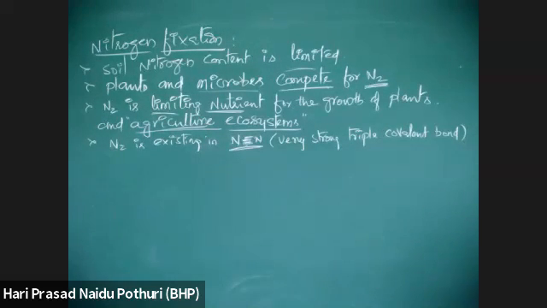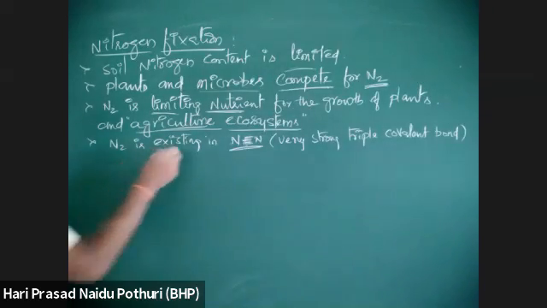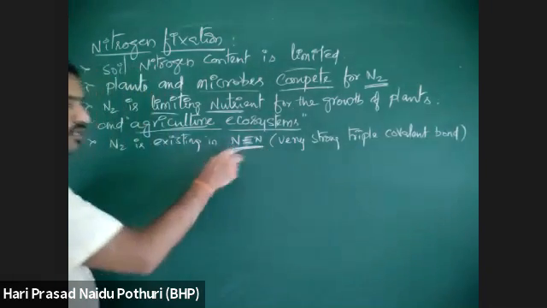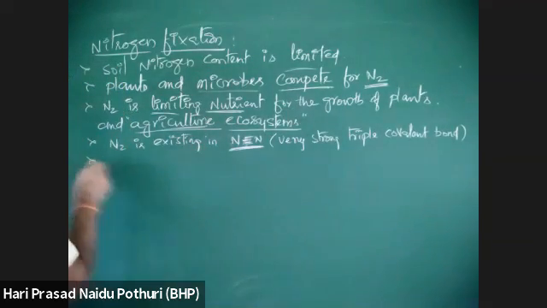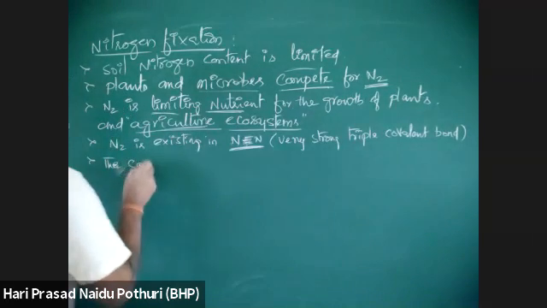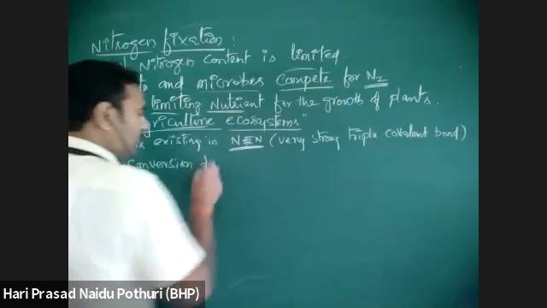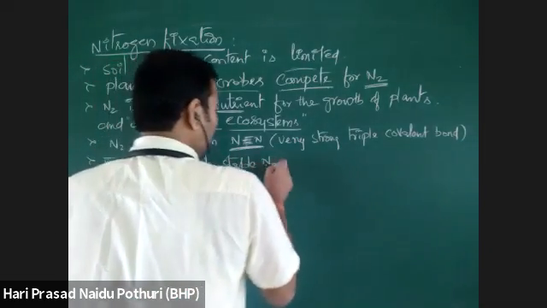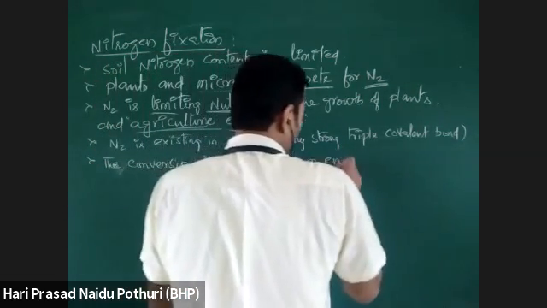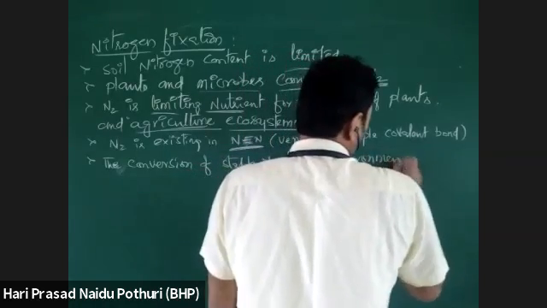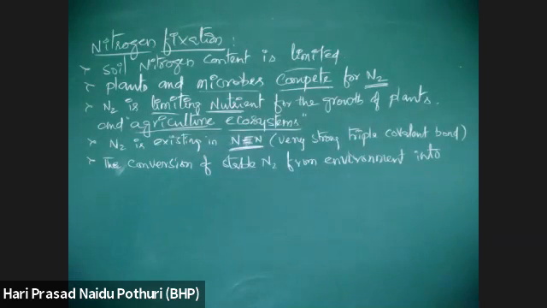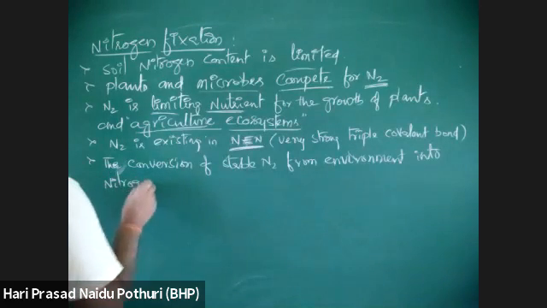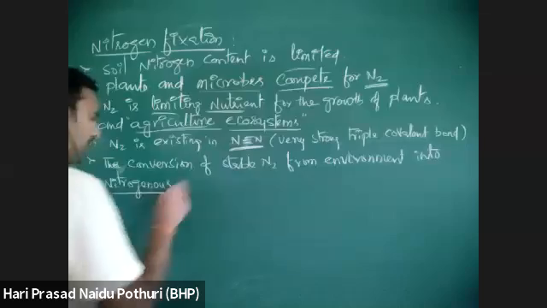So that very strong triple covalent form of nitrogen should be converted into a useful form. That is the conversion of stable nitrogen from the environment into nitrogenous salts, because nitrogenous salts are absorbed by the plants.